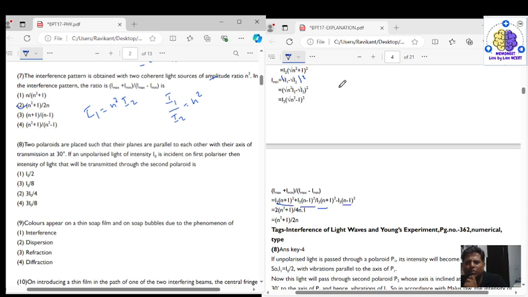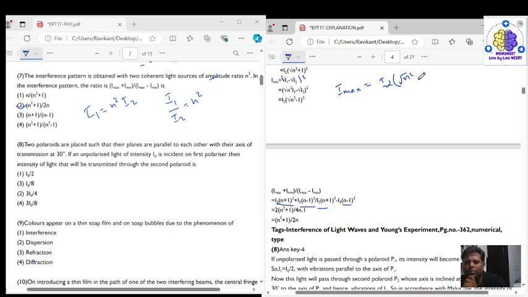So what is I maximum we are getting? I maximum we are getting as I2 into n under root of n square, right?